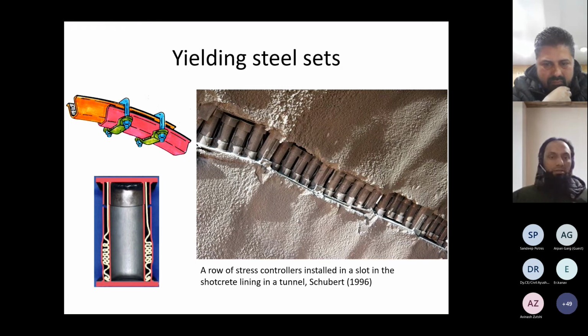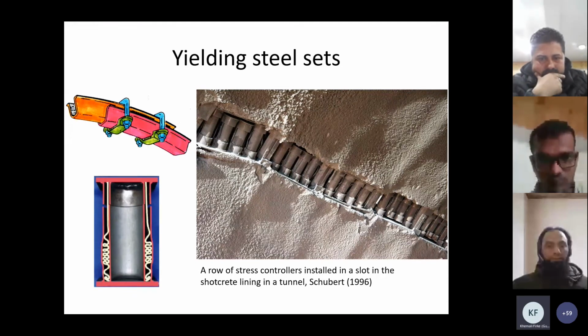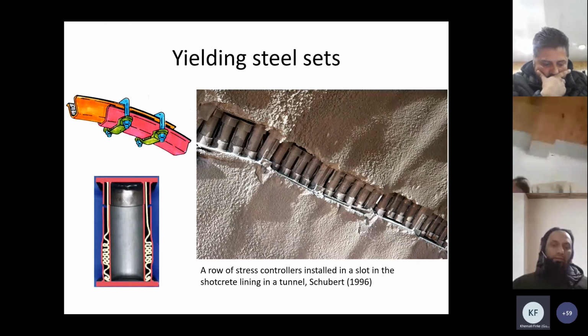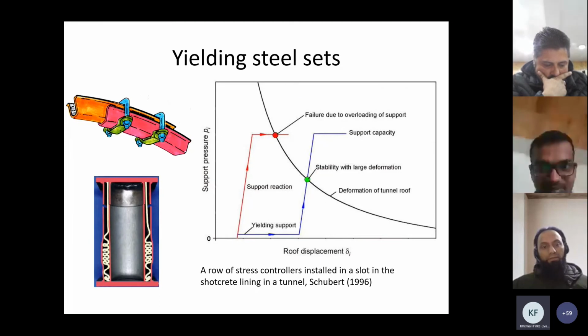So again, a controlled deformation process, and we can control the amount of deformation we want this cell to allow. So these are a few examples of yielding sets.